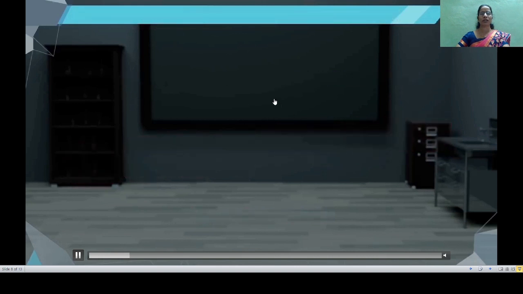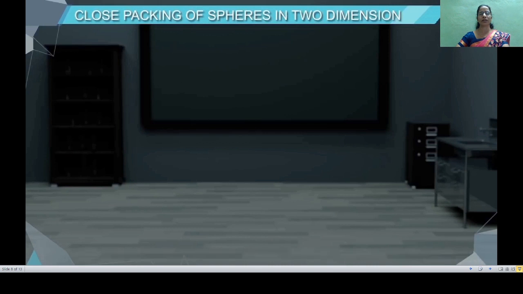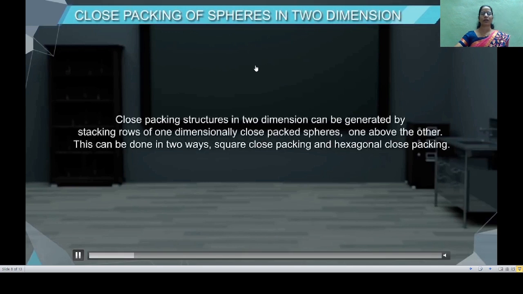Now see the close packing in 2 dimensions. It is done with the help of the one-dimensional linear rows. The close packing in 2 dimensions can be generated by stacking the rows of one-dimensionally close packed spheres one above the other.